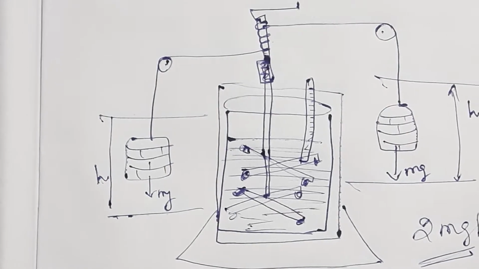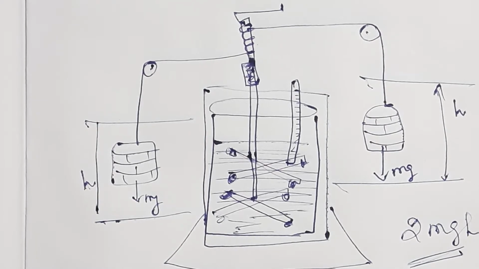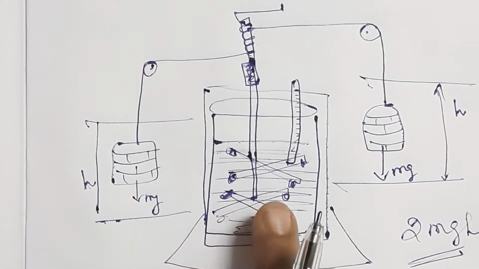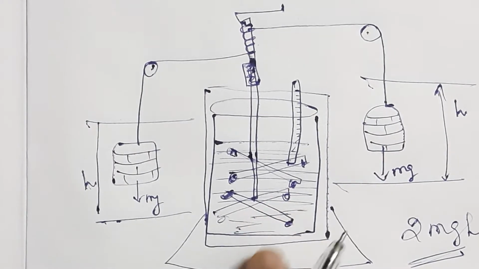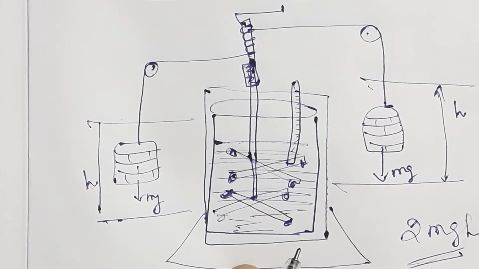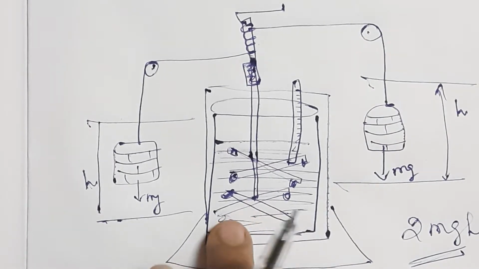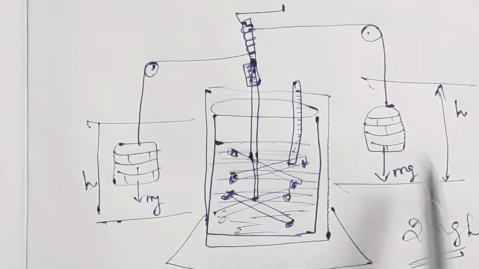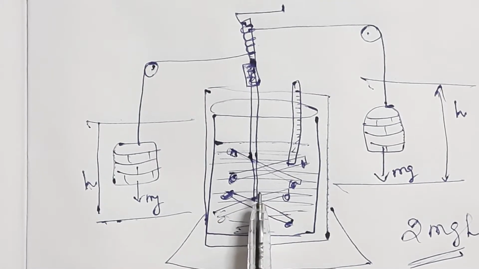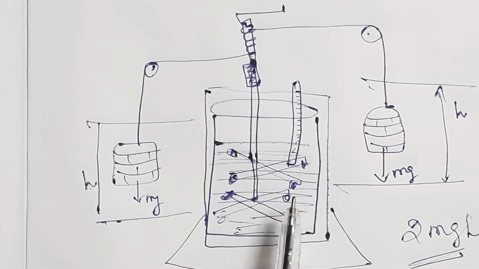When the masses fall, the potential energy of these two masses is lost. When it falls, this paddle wheel turns, so there will be contact with the liquid. Due to the turning of the wheel inside the water, there is a frictional force between the water and the paddle wheel.